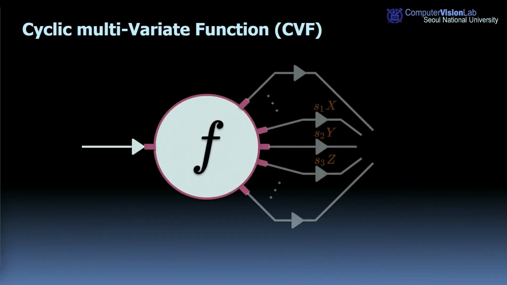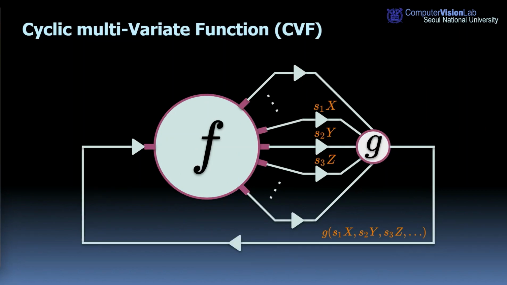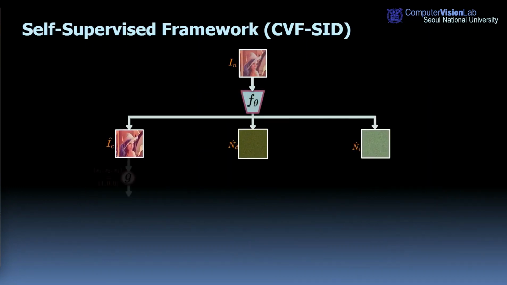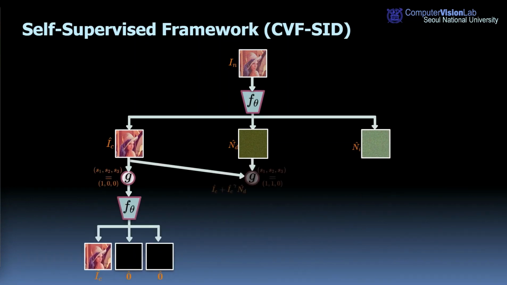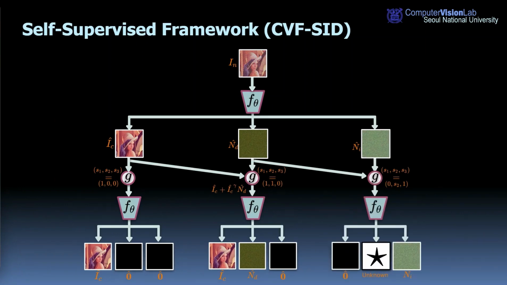In this paper, we define a novel cyclic multivariate function that outputs multiple variables and can take its output as an input again by combining the output values. By utilizing the attributes of CVF, we aim to train a denoising model in a self-supervised manner. For a given noisy image, we apply our network to generate a clean image, signal-dependent and signal-independent noises. In our cyclic network design, we feed the outputs of our network again to the network to ensure that each output is pure and does not have the information of the other outputs.